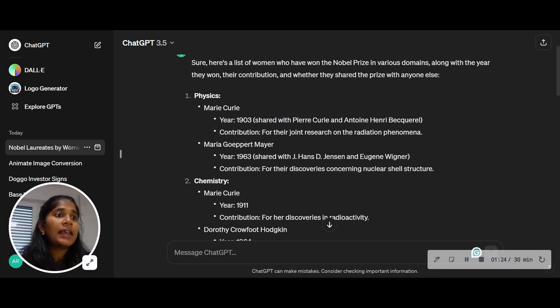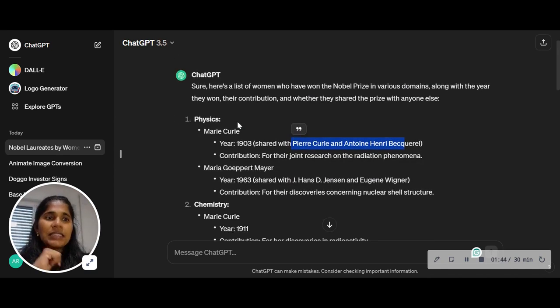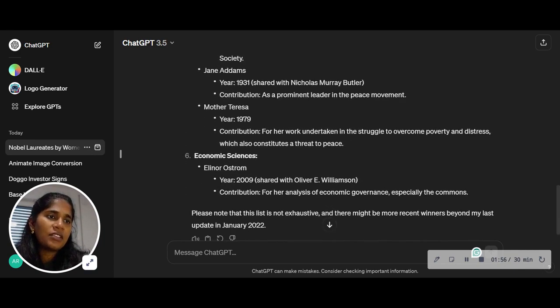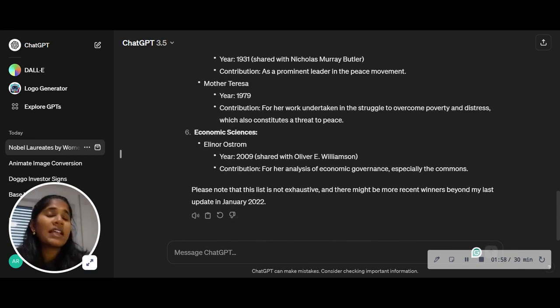So here, if you see, it says that Marie Curie shared it with Pierre and Antoine-Henri Becquerel, which is something that was missing in Perplexity. However, I see that Perplexity had quoted 3 people in the physics department, but ChatGPT has only 2. And then at the end, it says that please note that this list is not exhaustive. There might be more recent winners beyond my last update in Jan 2022.